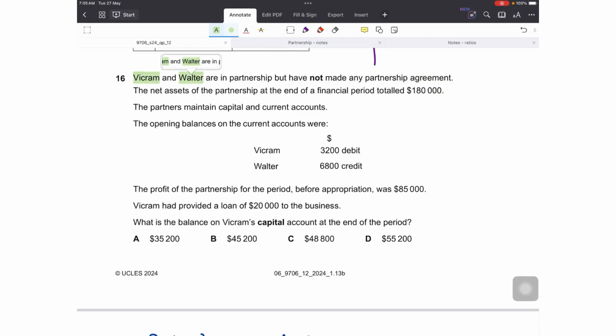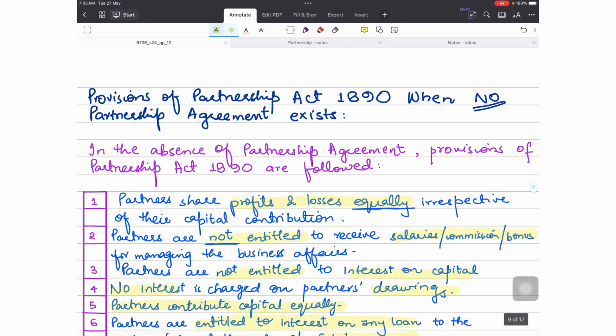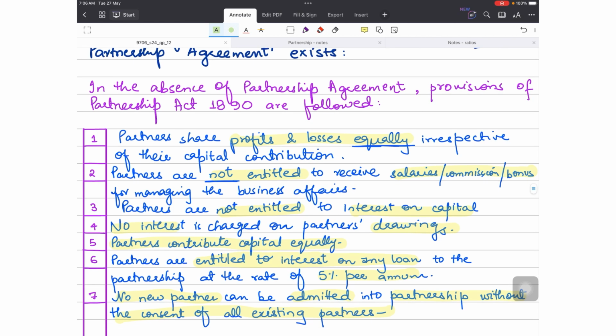Question number 16. Vikram and Walter are in partnership but have not made any partnership agreement. So we know that if there is no partnership agreement, the Partnership Act of 1890 is followed, and under that act profits and losses are shared equally.